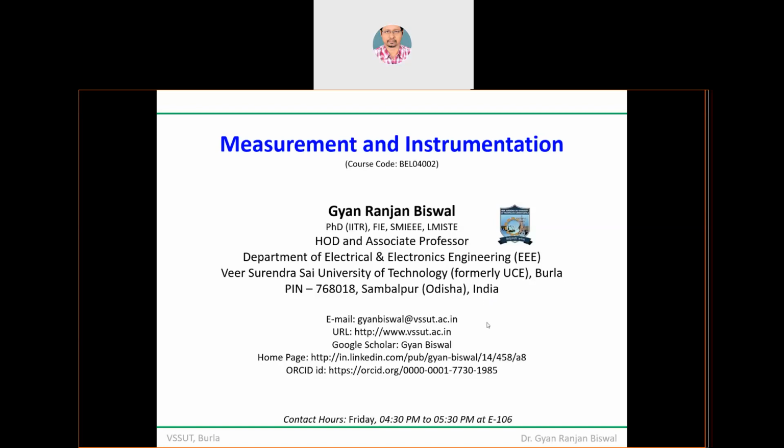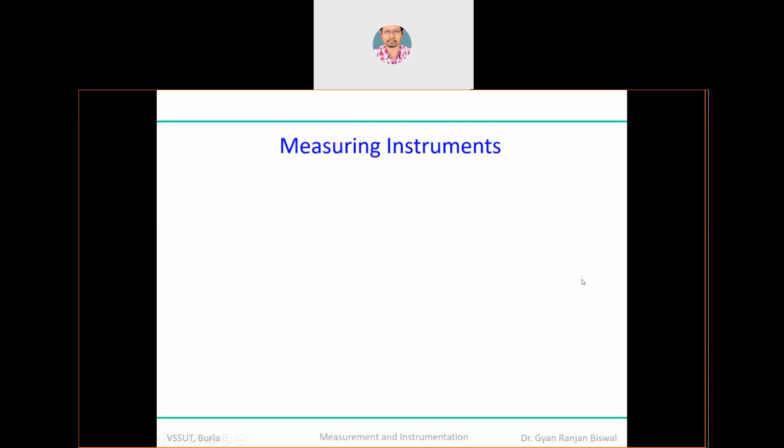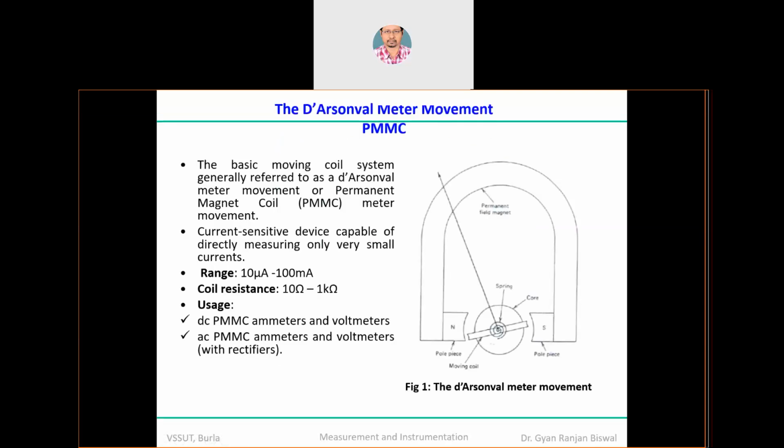Welcome you all. Today we are supposed to discuss the electromechanical methods. We will continue our discussions from lecture number one. If you see the first method of measurement, we are considering the D'Arsonval meter movement, or in other words, it is also called permanent magnet moving coil, or in short, PMMC.